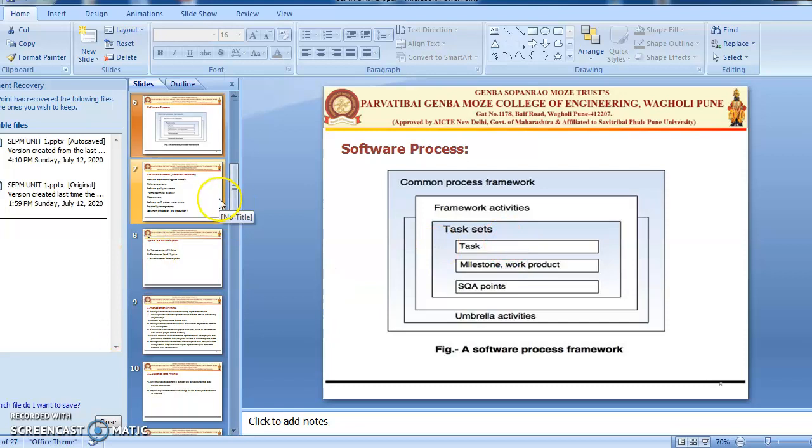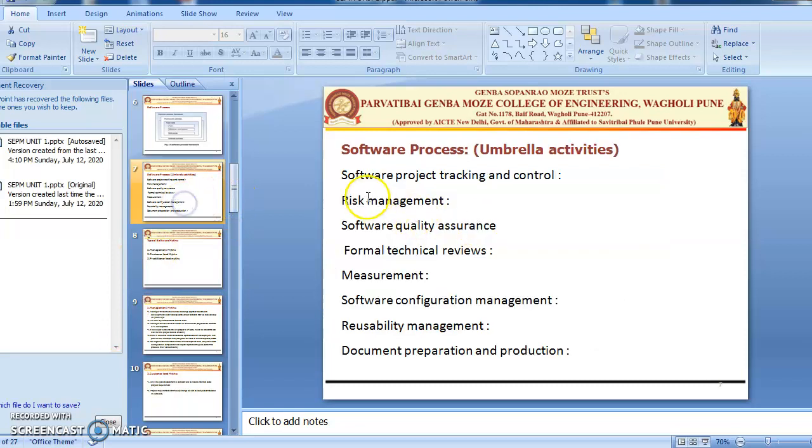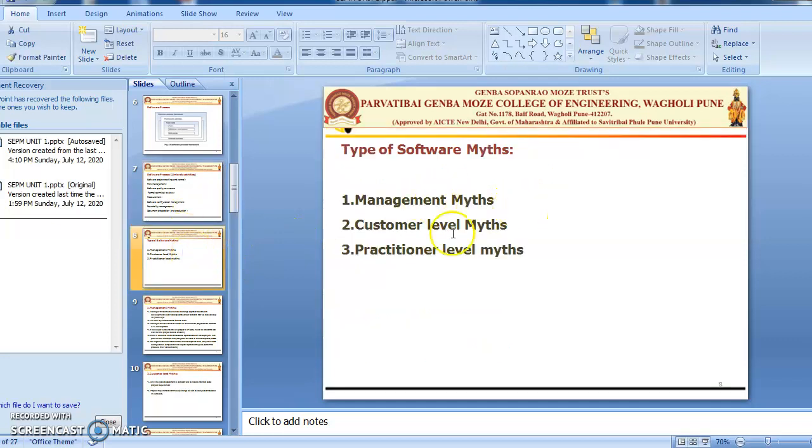So in this video we have seen the software process framework. Then we have seen the umbrella activities, which are software project tracking and control, risk management, software quality assurance, formal technical reviews, measurement, software configuration management, reusability management, document preparation and production. Then we have seen the three types of myths: management level myths, customer level myths and practitioner level myths.